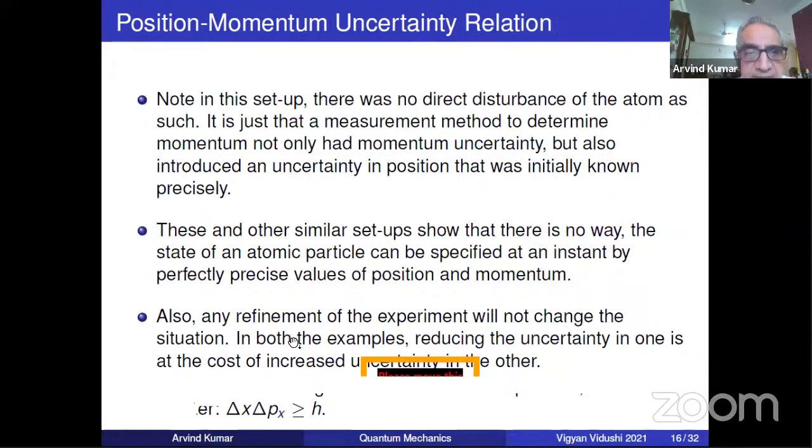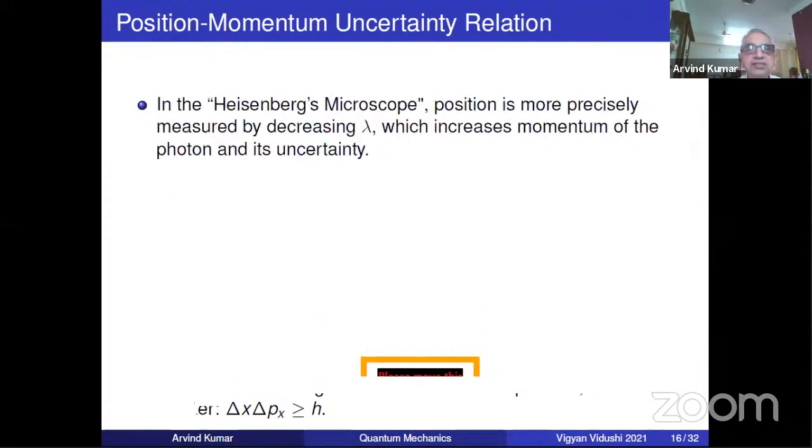Now try to understand it. In both the examples, if you reduce one uncertainty, the other uncertainty will increase. For example, in a Heisenberg microscope, you can improve the precision of the position determination by what? Decreasing lambda. But if lambda decreases, then the photon's momentum increases and the momentum uncertainty also increases.